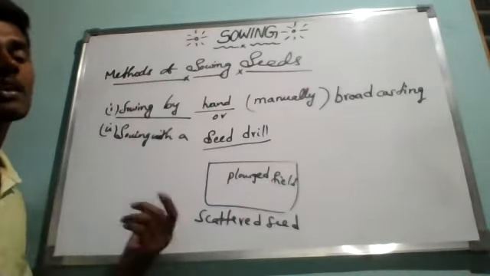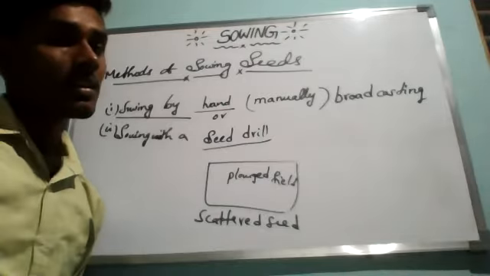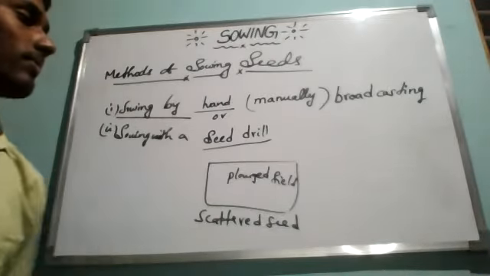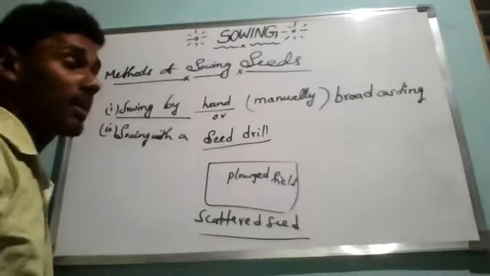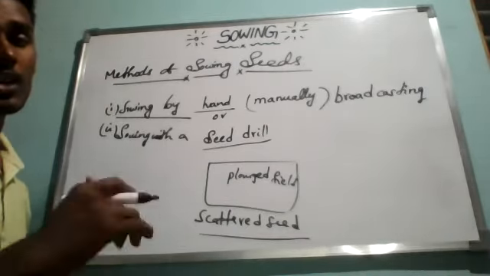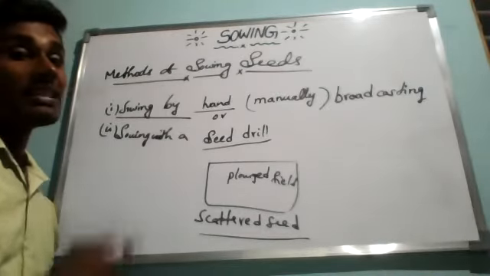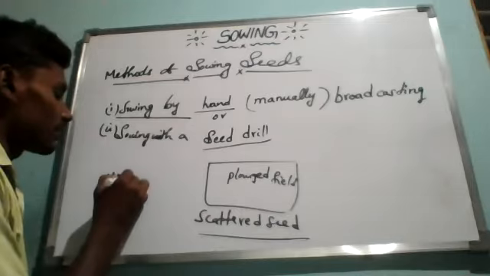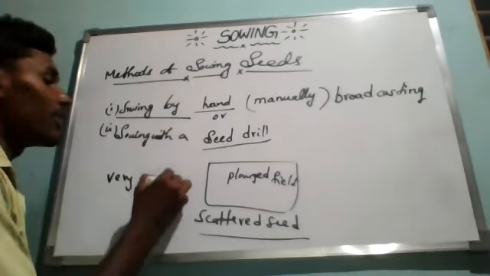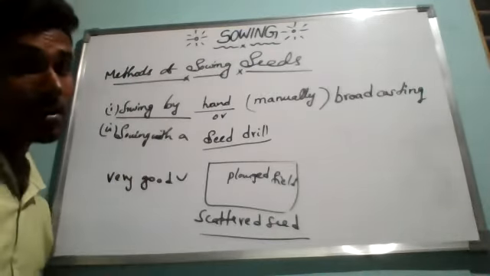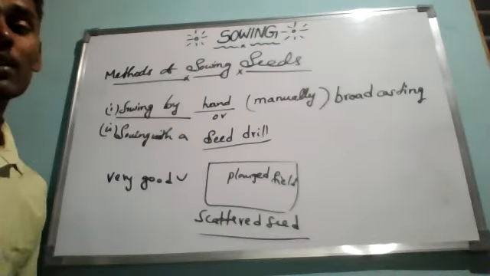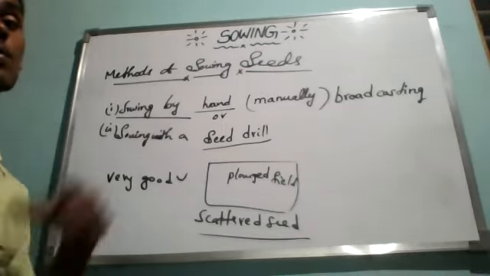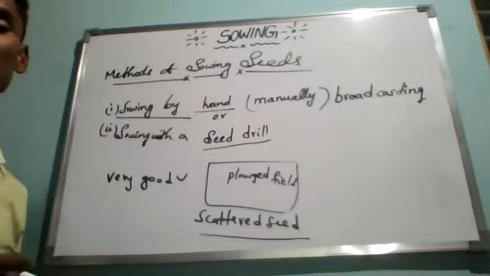Correct or not? So this method is not very good. You can plant the seeds or scatter the seeds by using hand. Gradually we can plant the seeds. Now, this is not a very good method for sowing seeds because there is no proper spacing or proper depth at which the seeds are sown by hand.